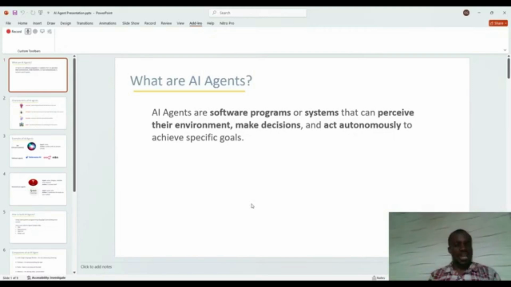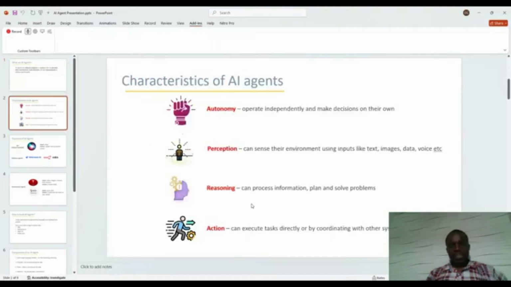And what are AI agents? AI agents are software programs or systems that can perceive the environment, make decisions, and act autonomously to achieve specific goals. Very important. Those are the key parts to it. And the characteristics of AI agents are four main characteristics of an AI agent.